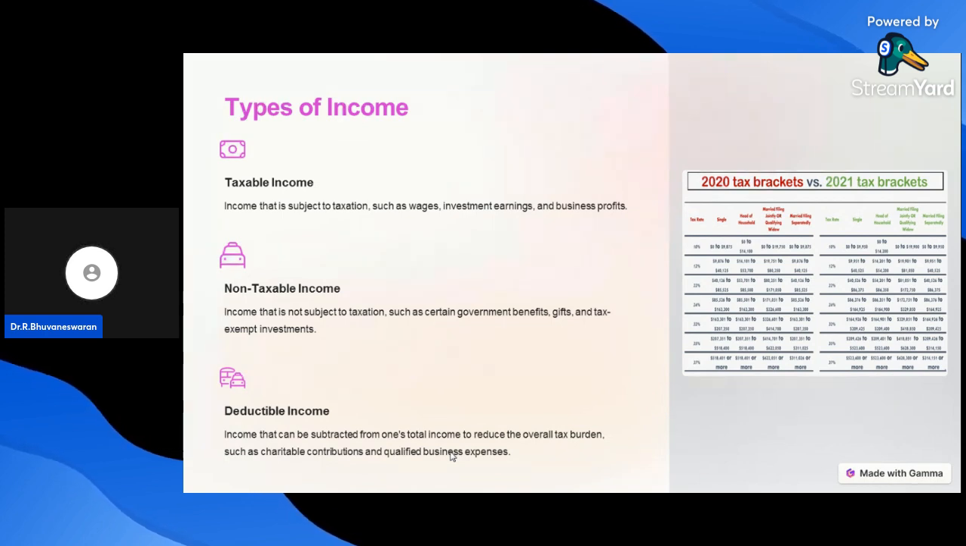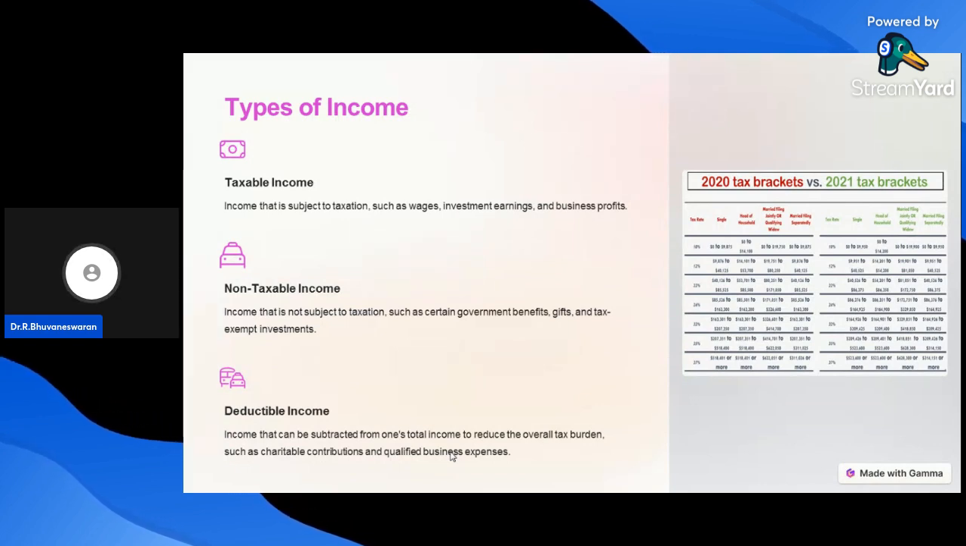What is meant by taxable income? Taxable income is income that is subject to taxation, such as wages, investment earnings, and business profit. These are all the income earned from taxable income. Second one, non-taxable income. Non-taxable income is income that is not subject to taxation, such as government benefits, individual gifts, and tax-exempted investments.